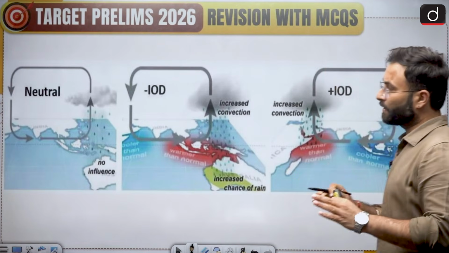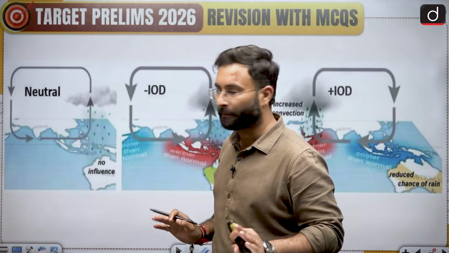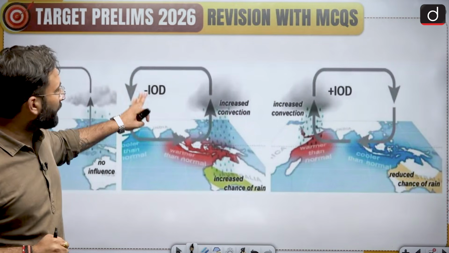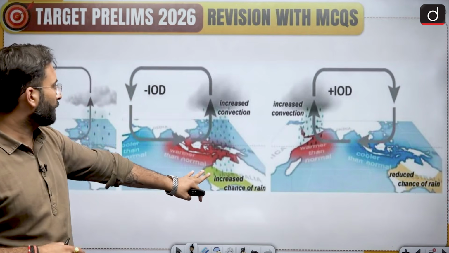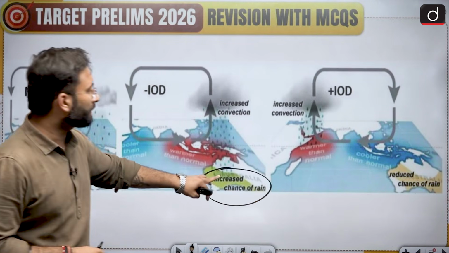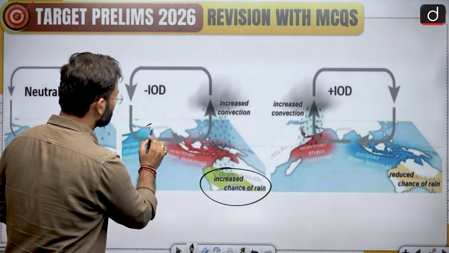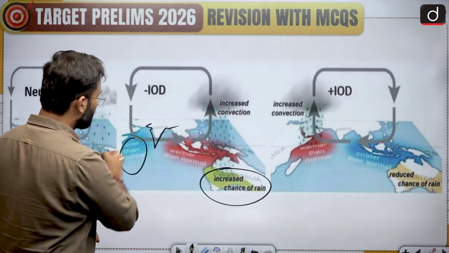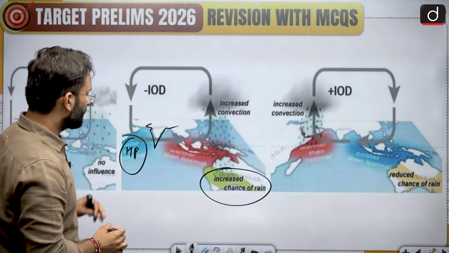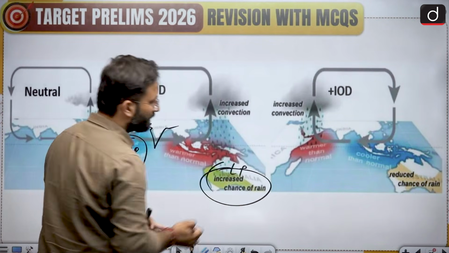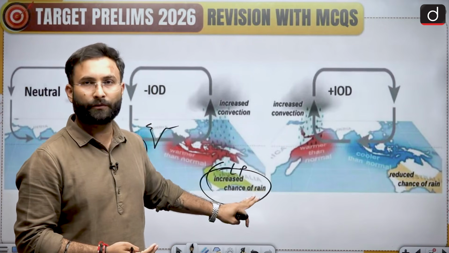For your understanding, here you can see this is the neutral condition, the normal condition, when no high pressure or low pressure is getting created. Now if you look at the negative IOD region, this is the area where the chance of rain is getting enhanced. Why? Because this is India. This is the area where high pressure is generated because it is a negative cycle, and this area is generating low pressure. Convection will be there, evaporation will be there, and there will be rainfall happening over here.